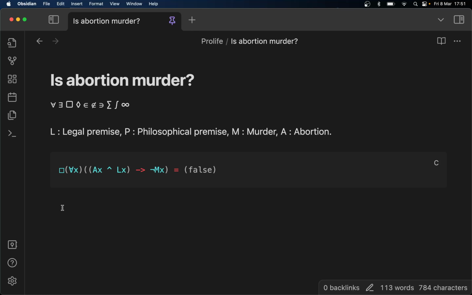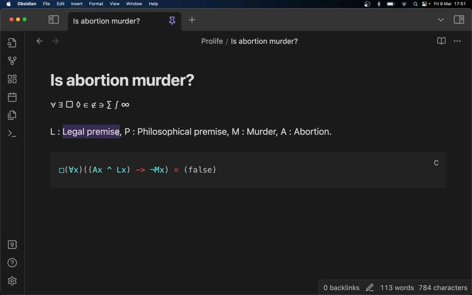Murder. Yeah, so the way we can solve this is by scrapping the legal premise and going with the philosophical premise, because obviously a legal premise is transient and subjective. It will be legal in some countries, it won't be legal in other countries, and in some countries where it's legal it can become illegal, and in some countries where it's illegal it can become legal.